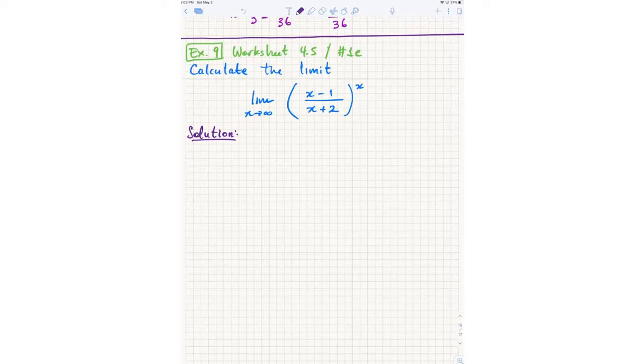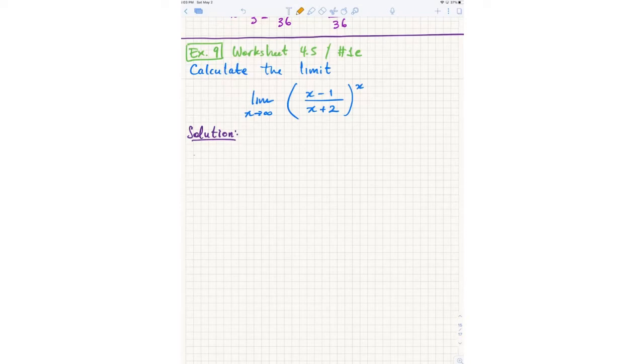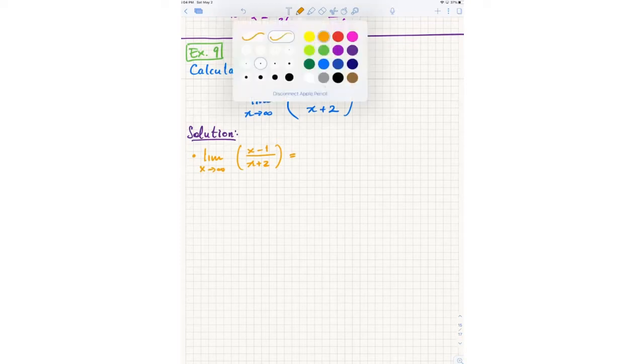Okay, so let's actually look at each part separately, right? So for instance, if I were to just look at the base, right? What is the limit of just this base, x minus 1 over x plus 2 as x goes to infinity? Can you say? What happens as x goes to infinity here?